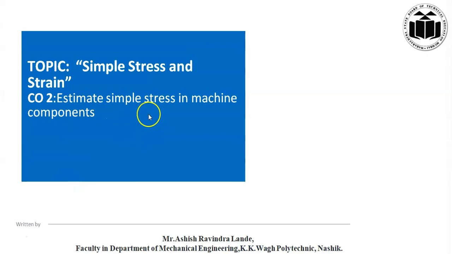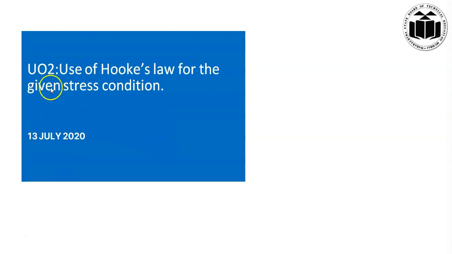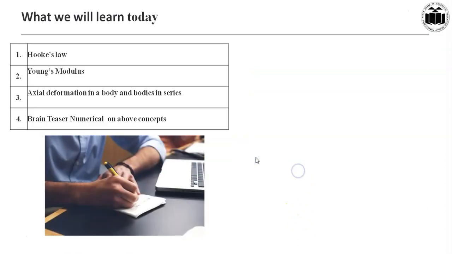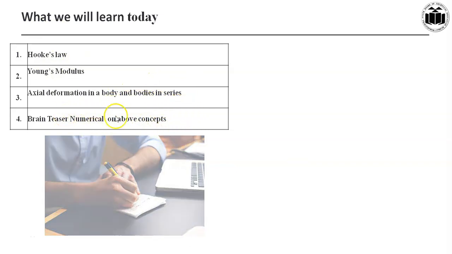The course outcome of this session is to estimate simple stress in machine component. The unit outcome is use of Hooke's law for given stress condition. We are going to discuss Young's modulus, Hooke's law, axial deformation in series, and bodies in series, and there will be brain teaser numerical on the above topics.